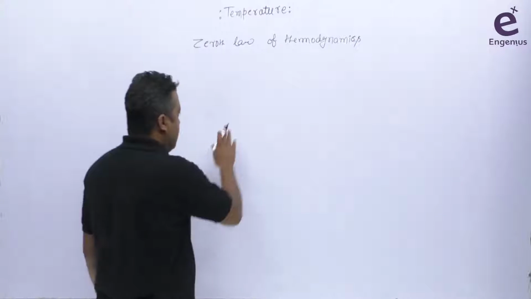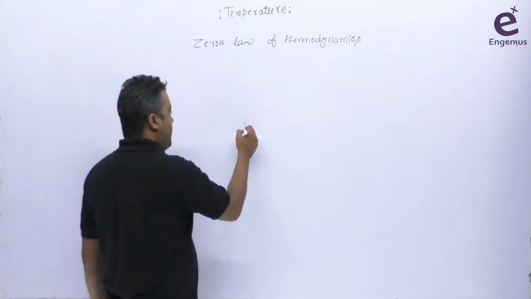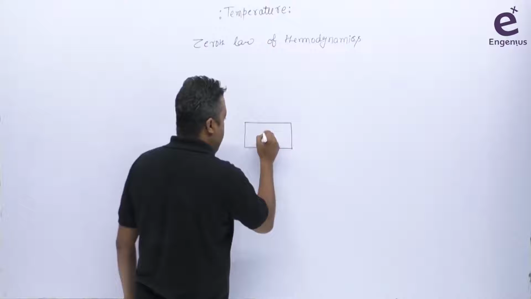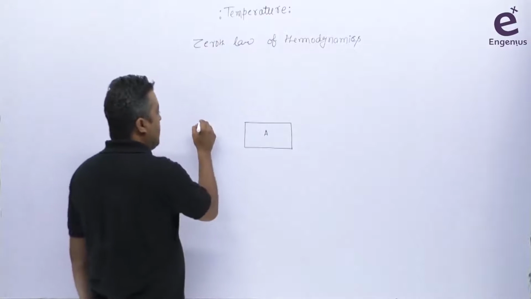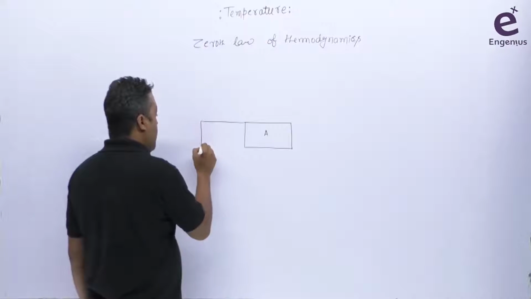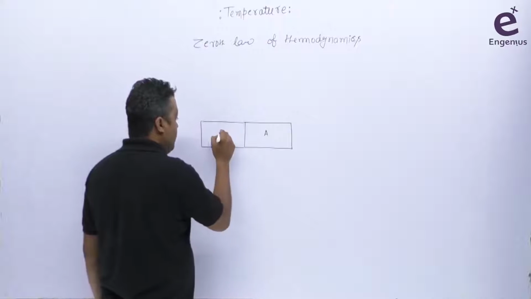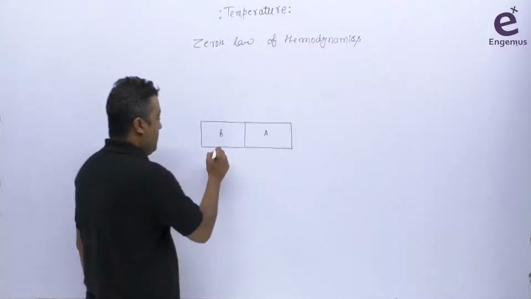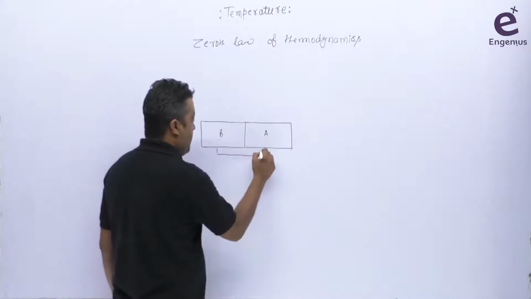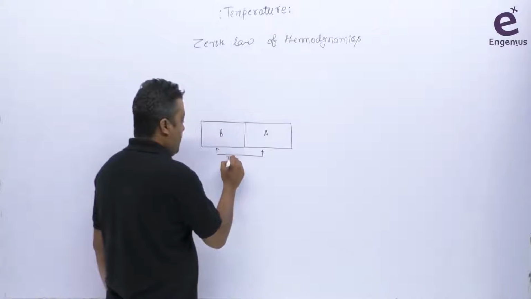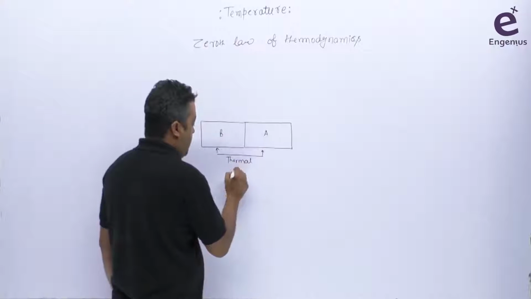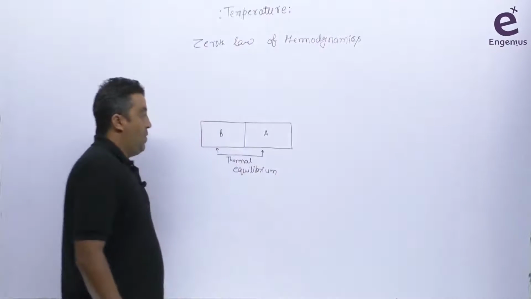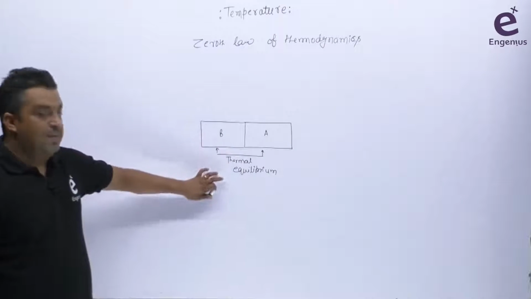So it simply states that suppose there is some body A here, and there is some other body B here, and body A and B are connected to each other and both are in thermal equilibrium. Okay, so I'm saying body A and B are in thermal equilibrium. Now, so body A and B are in thermal equilibrium.